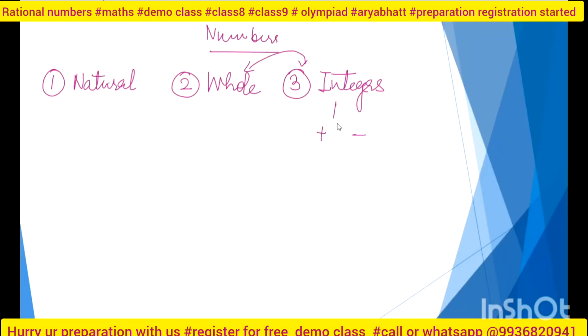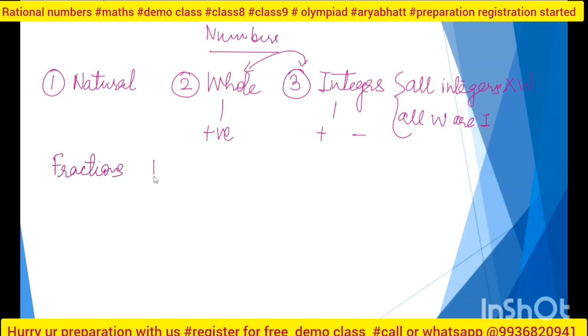Because whole numbers only include positives. Okay, fine. So I can say that all integers are not whole numbers, but all whole numbers are integers. Can I say this? Yes. Okay, fine. Now you are saying about the fractions, that p by q form.